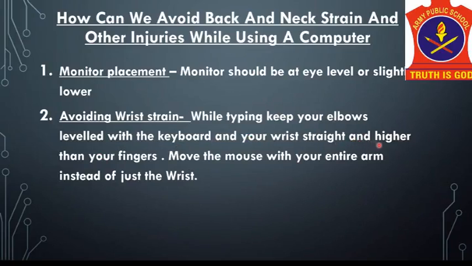Your wrist should be higher than your fingers. And while using a mouse, move the mouse with your entire arm, not just with your wrist. Your entire arm should move while using the mouse and not just the wrist.